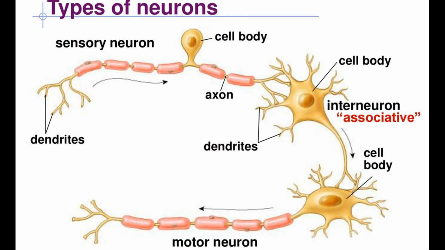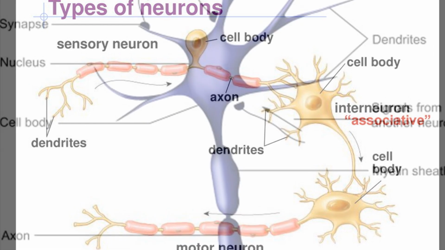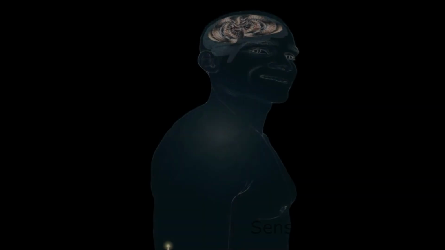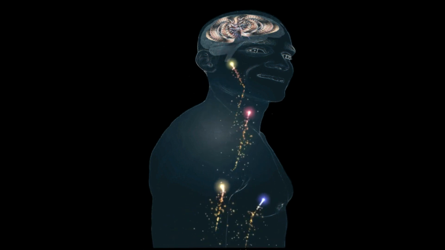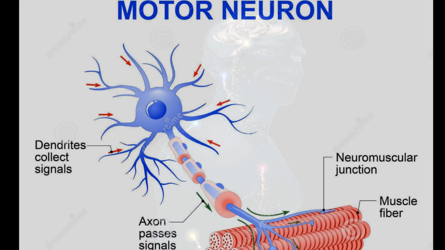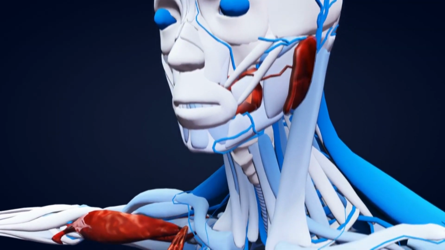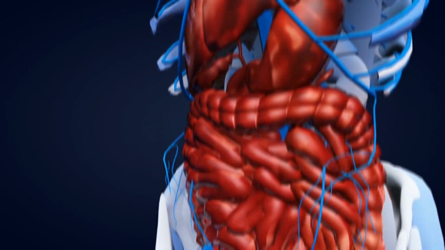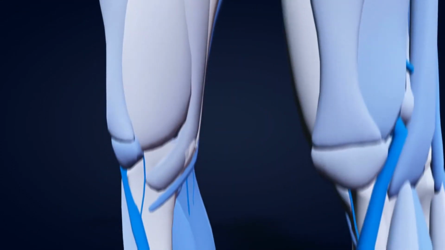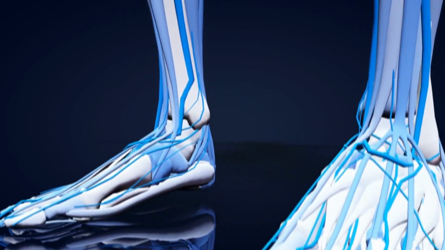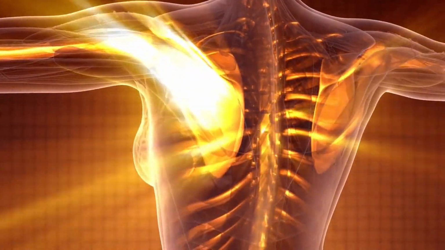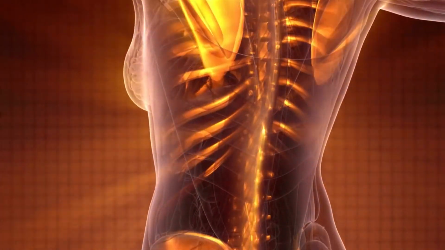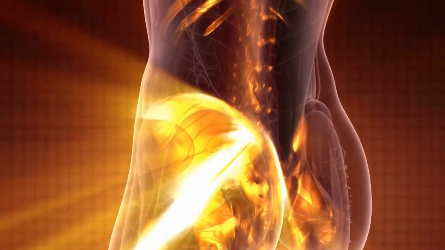Types of neurons. There are three types of neurons. Sensory neurons. Sensory neurons carry impulses from the sensory cells or sense organs to the spinal cord or brain. Motor neurons. Motor neurons carry messages from the brain or spinal cord to the effector, that is, the gland or muscle. Association neurons. Association neurons lie in the spinal cord and transmit impulses from one neuron to another.